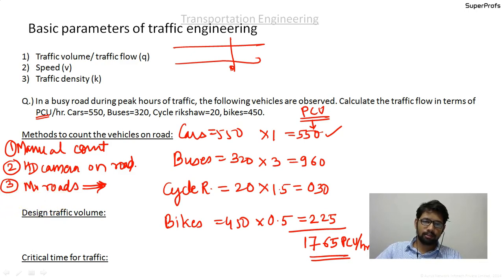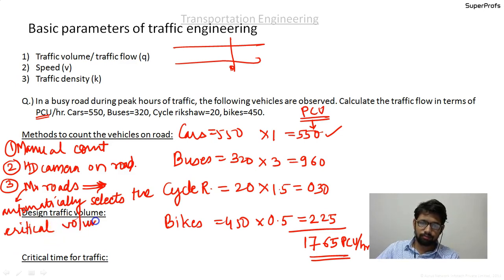Please write down: the software automatically selects the critical volume hour of traffic. Okay guys, critical volume hour of traffic.